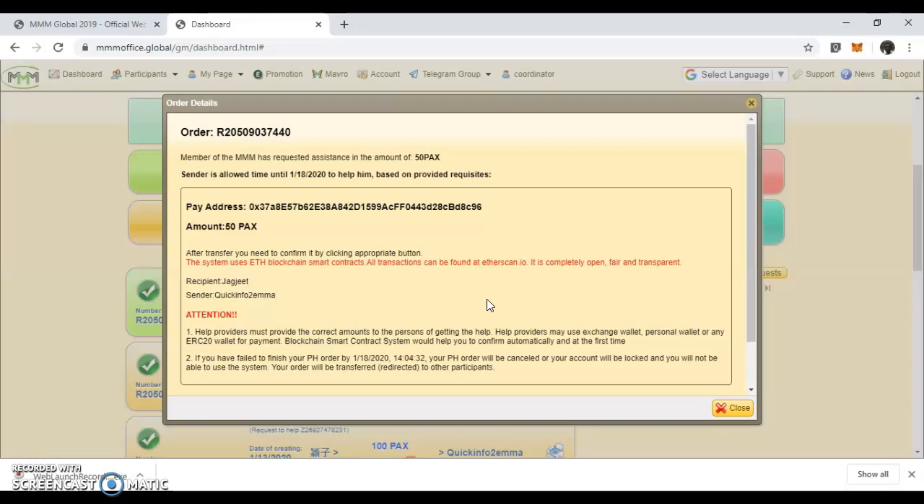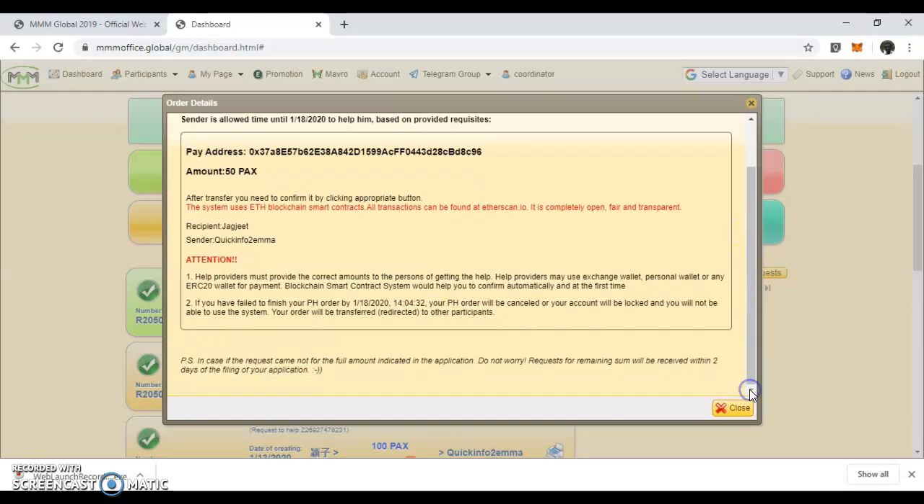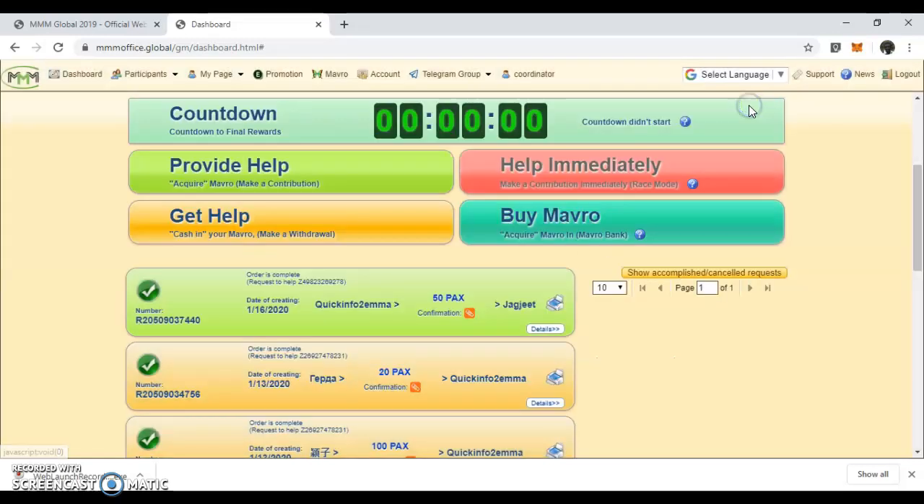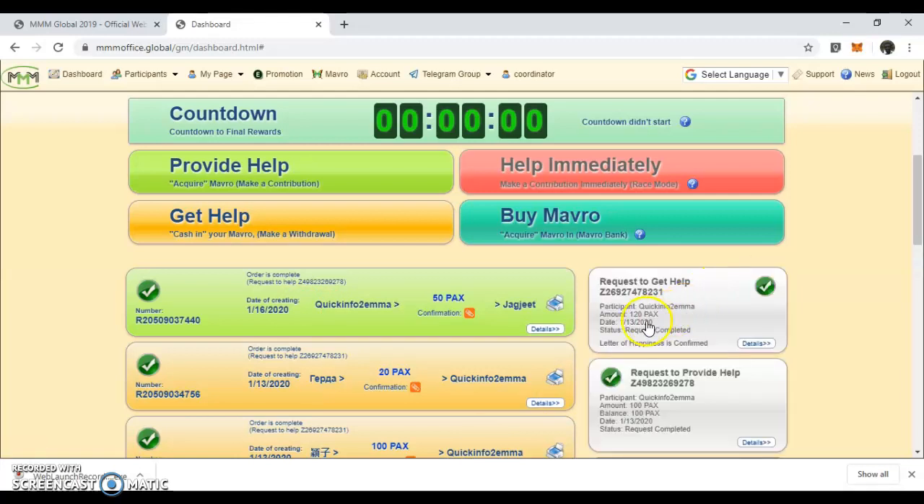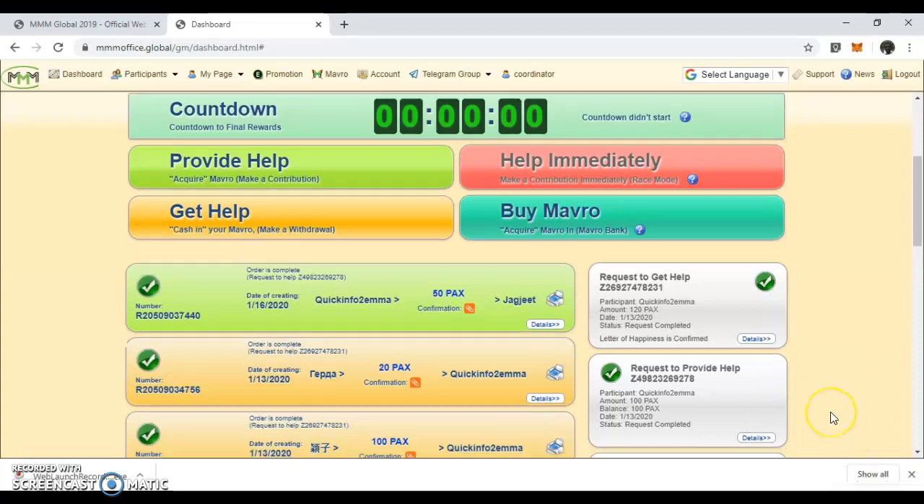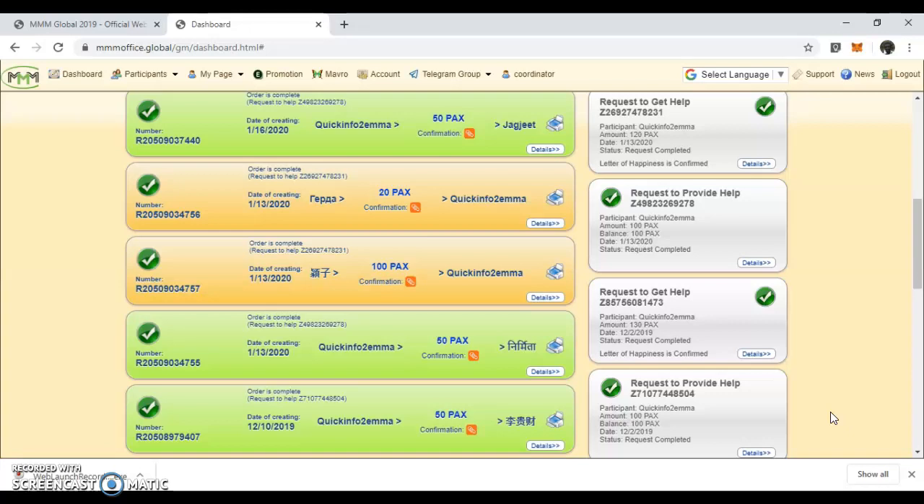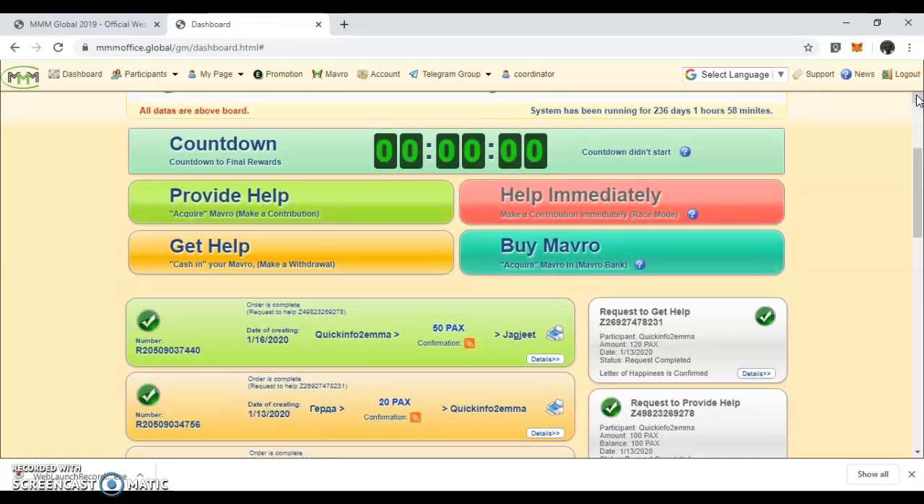Once you have done that, you wait a little bit for the system and watch if the system has confirmed. Once the system confirms, you come here and you click I have paid. When you say I have paid, the system will record that you have already paid, and then you see your money will now be listed here like this, that you have paid 50% of the Mavro that you have pledged to provide help. So now once that happens, you have provided your help.